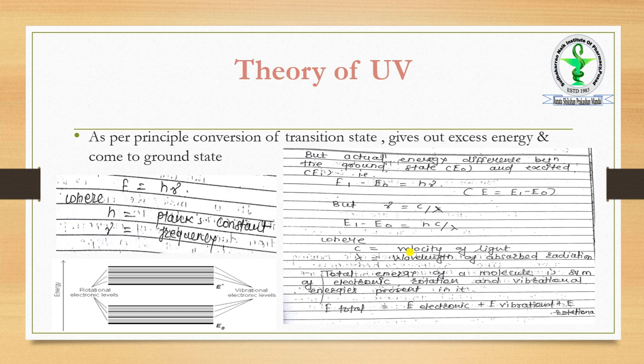Electronic is greater than vibrational, which is greater than rotational. So this is the equation of the theory of UV spectroscopy. You remember we use this equation in the case of IR spectroscopy too, and even in various further theories. So this is the theory of UV.